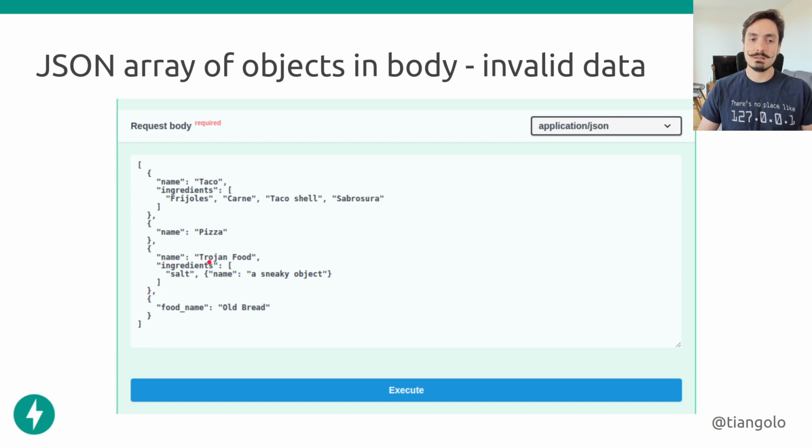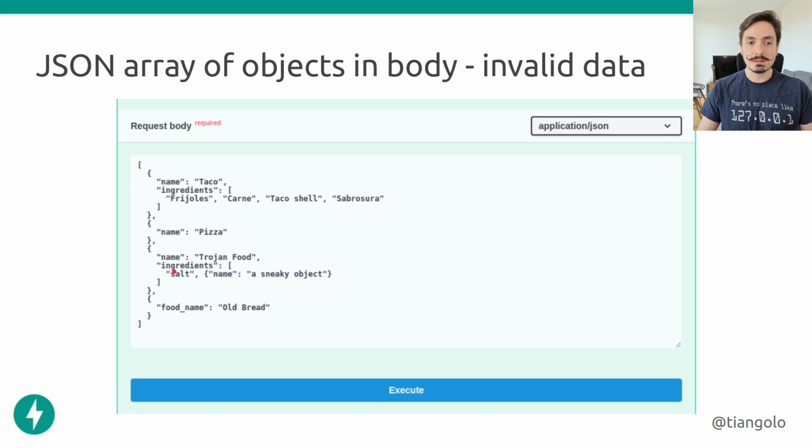It has a name that is called Trojan food, and then the ingredients is effectively a list or a JSON array, and the first ingredient is actually a string, so the first ingredient is fine, but the second ingredient is a JSON object. This has some name, a sneaky object, something like that, but this should have been just a simple string, and this data is invalid by the things that we defined that we wanted to have, because this is not a string. But you can see that this is deeply nested inside of the data structure.